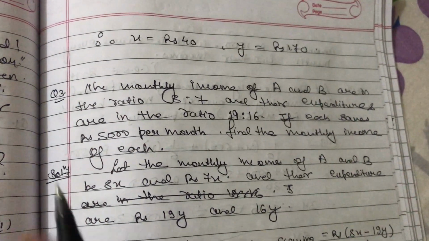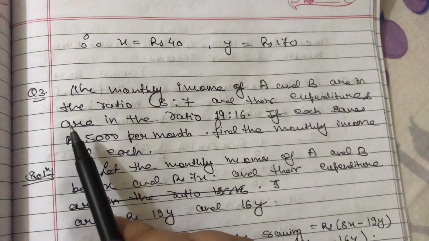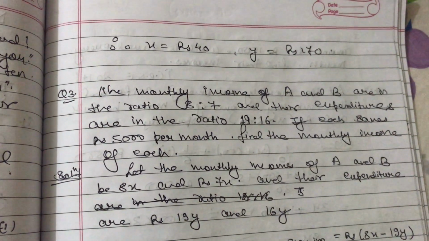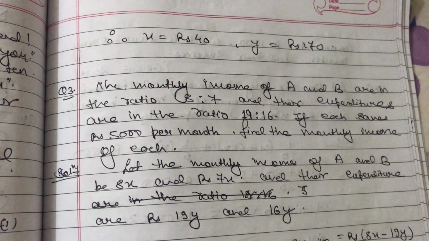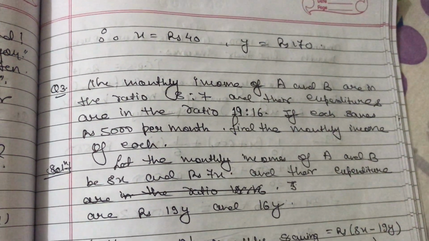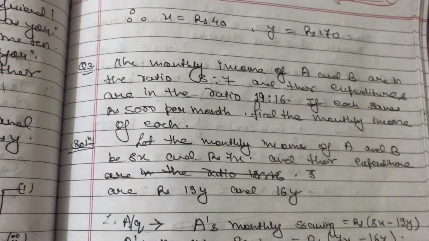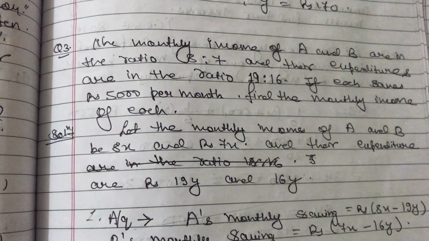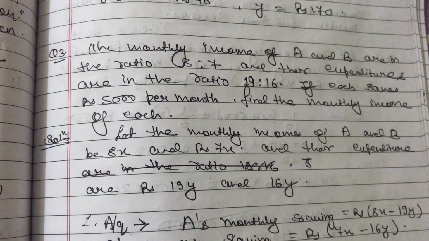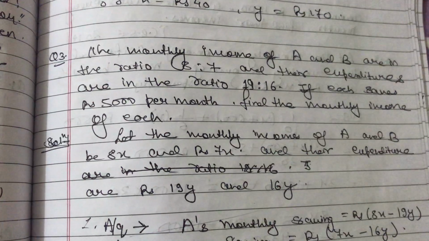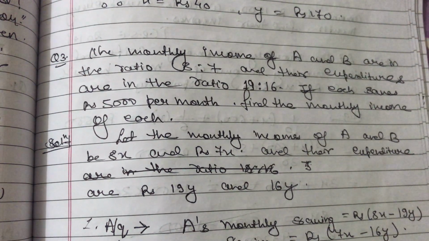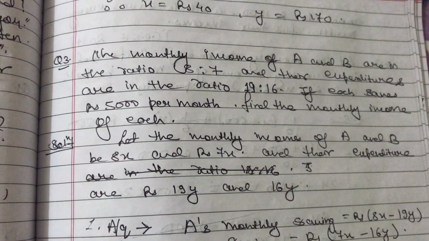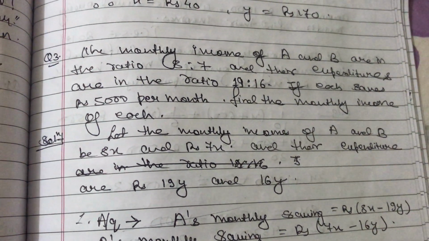Question number 3. The monthly incomes of A and B are, this is the third type. See, I am just trying to deal with the maximum types of questions in this particular video for money matters. I hope that I shall cover the maximum questions in this video. So the monthly incomes of A and B are in the ratio 8:7 and their expenditures are in the ratio 19:16. If each saves rupees 5,000 per month, find the monthly income of each.